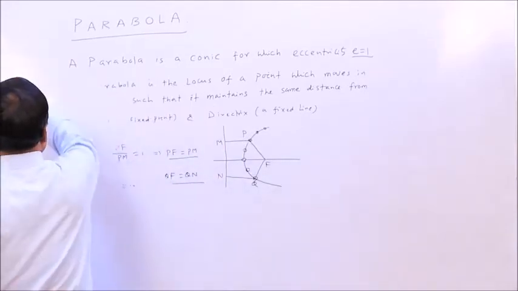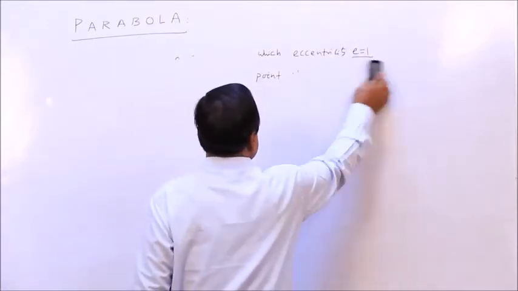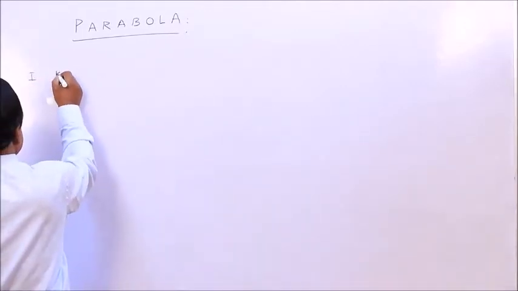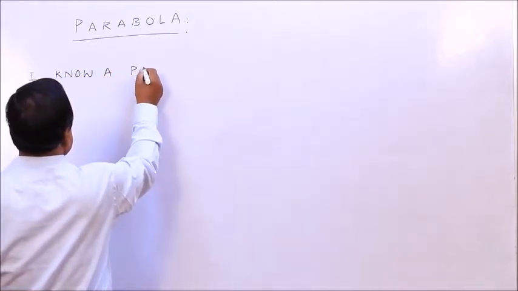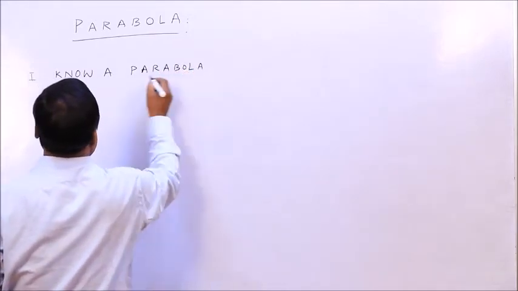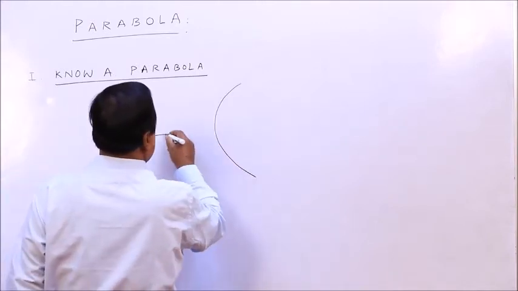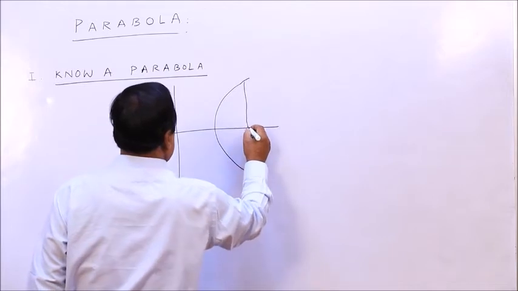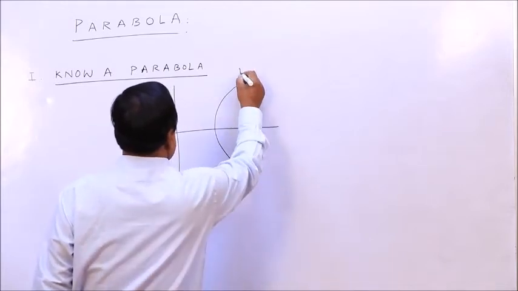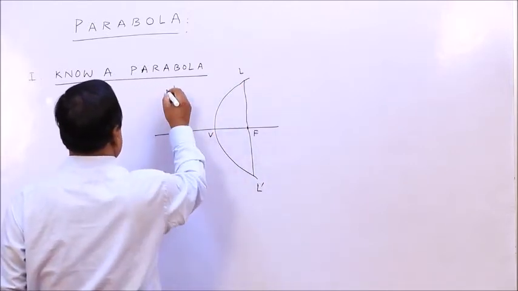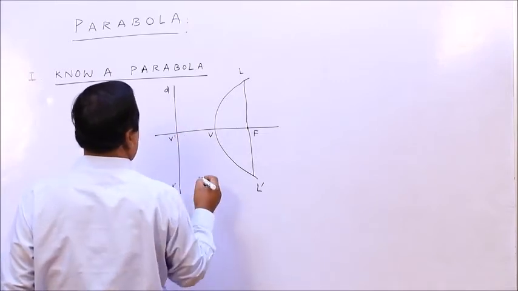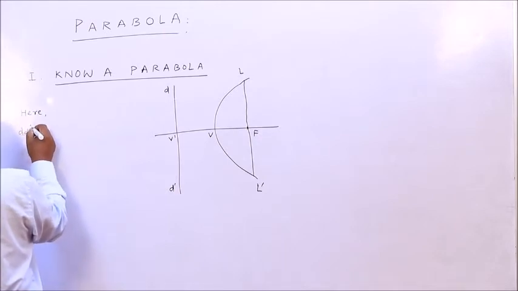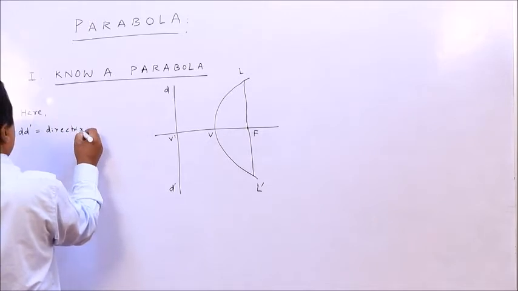My next point is 1. Know a parabola. Here D dash is directrix, a fixed line.